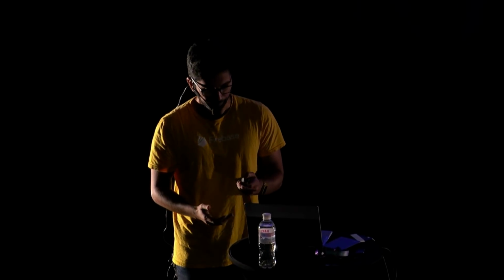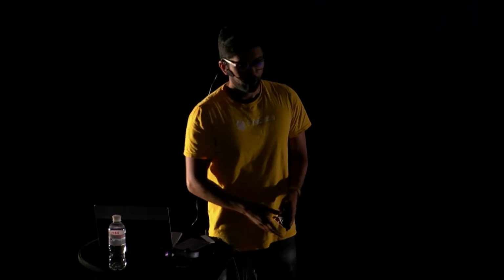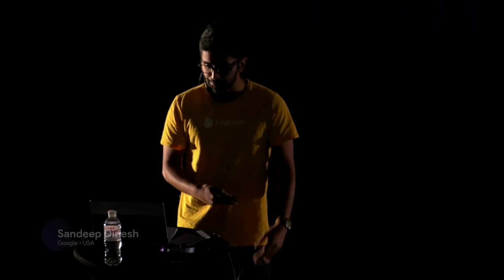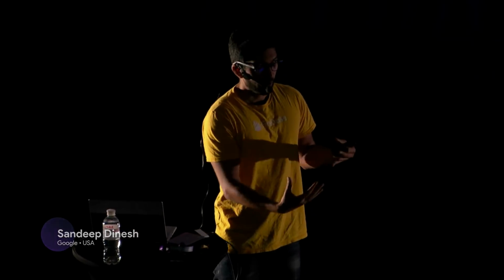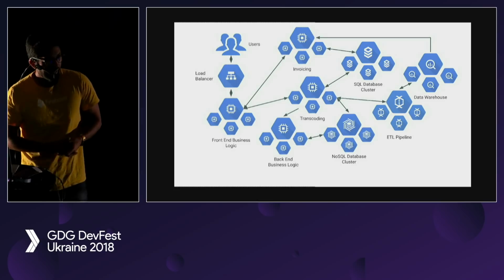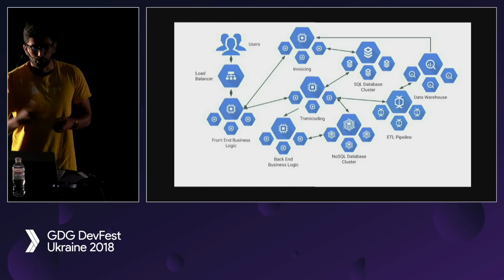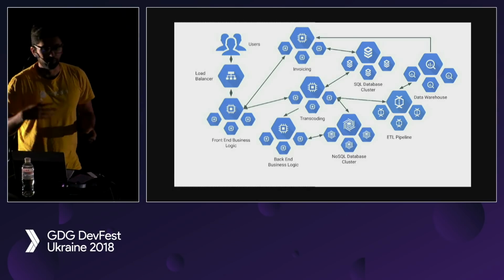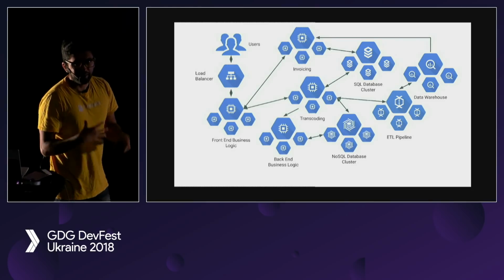So today I want to talk about microservices with Kubernetes and Istio. So everyone knows, this is a fact, that microservices are awesome, right? Because you have all these different components of your app: user logic, business logic, a database. Putting them into their own separate service makes it a lot easier to manage and update each one independently. And then once your team starts growing, you can take each of these components, put them in their own microservice, and you can have small teams. One team can own invoicing, one team can own the data warehouse, and then each team's independent and can scale.